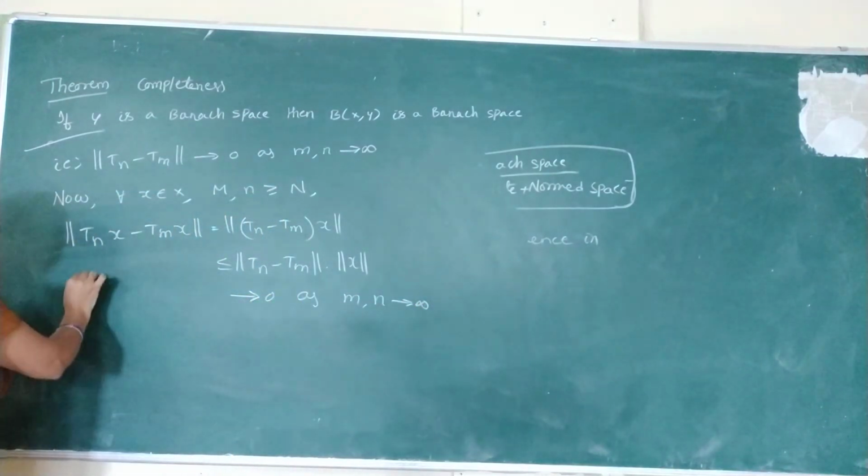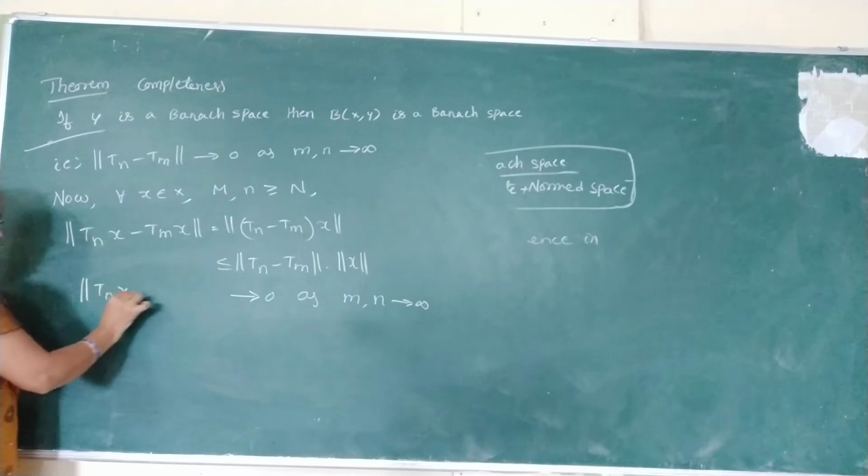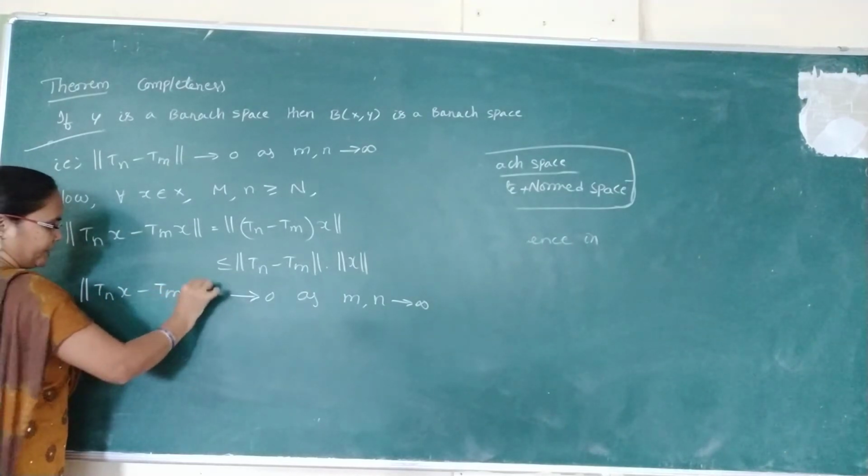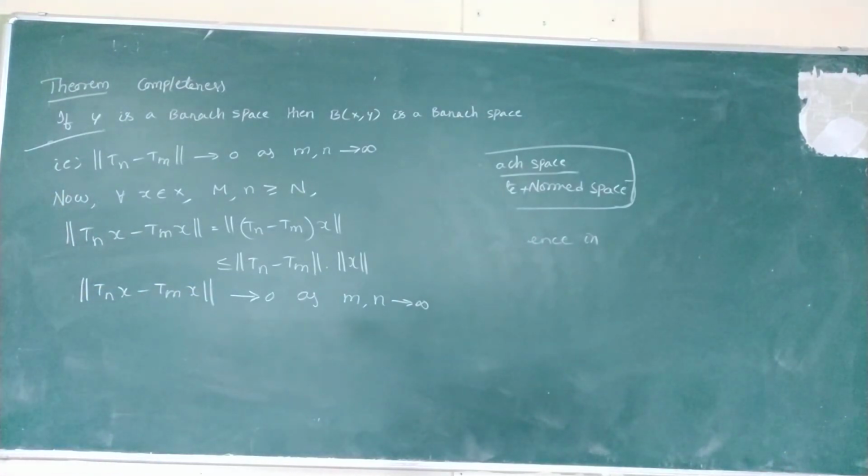So here norm Tnx minus Tmx tends to 0 as m, n tends to infinity.